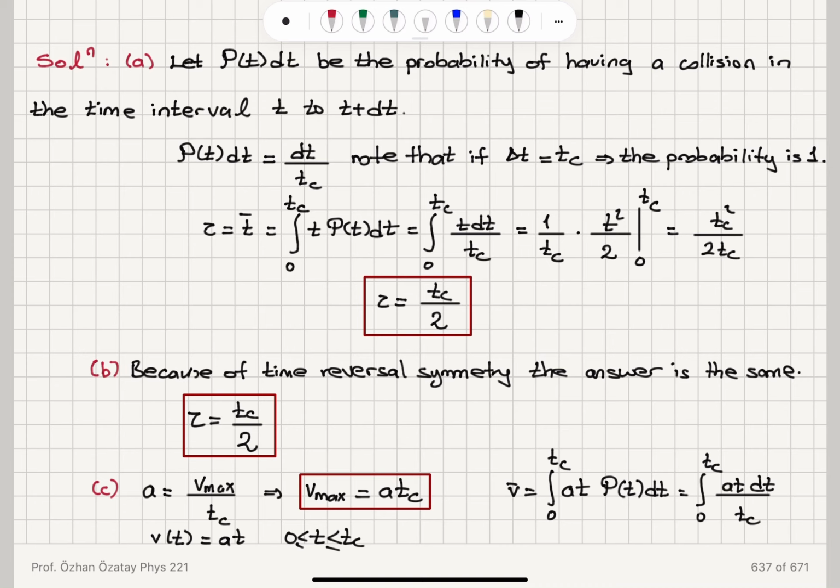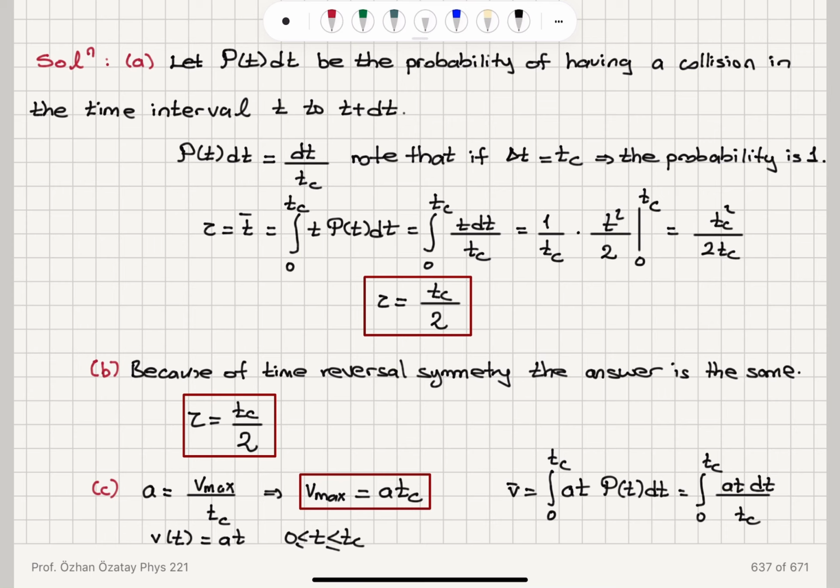Therefore, using this probability density function, I find the mean free time to be the integral from 0 to tc of t p of t dt, using the definition of the mean value. We find that this is the integral from 0 to tc of t dt divided by tc, and this probability is normalized.